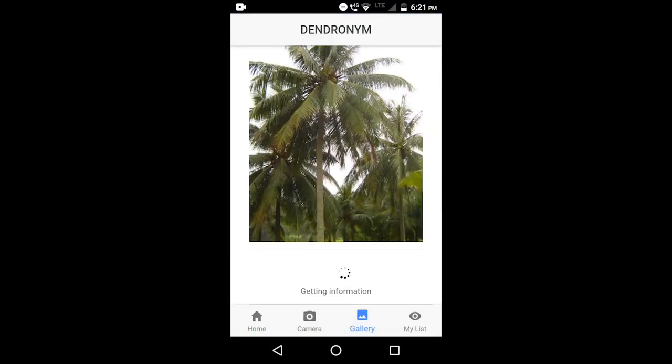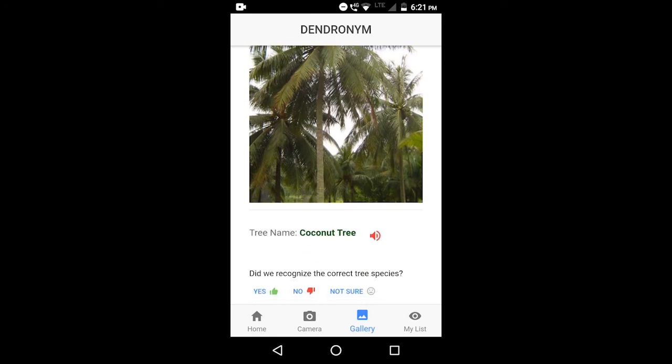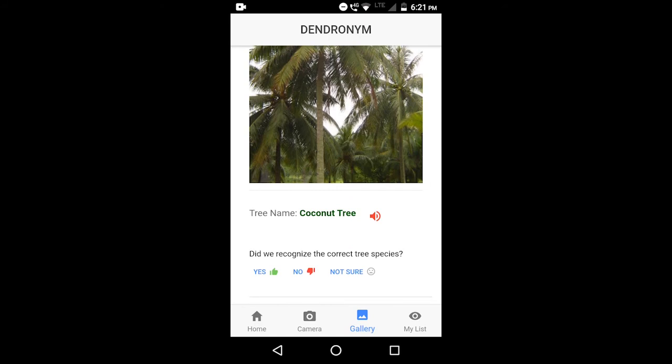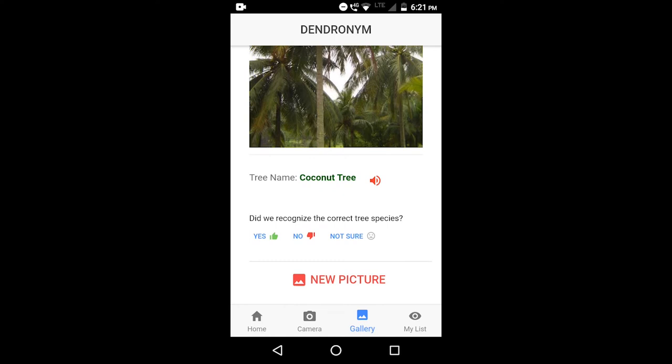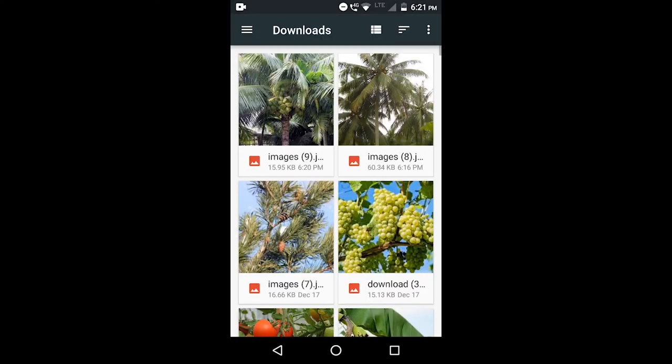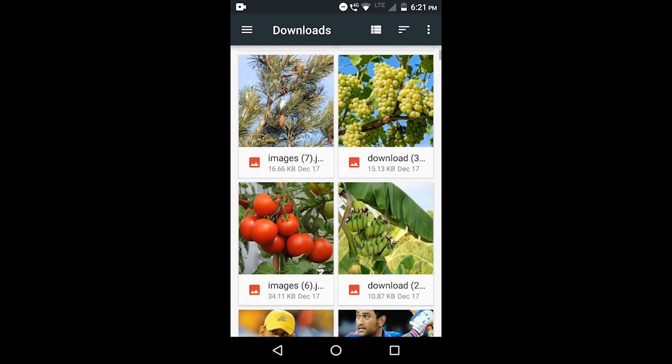I gave the image: coconut tree. Yeah, the identified tree is a coconut tree, which is the correct one. We have a small feedback form as well asking if the recognized tree is correct or wrong. Now we can give a new picture by clicking that, and then we'll give the banana tree now.